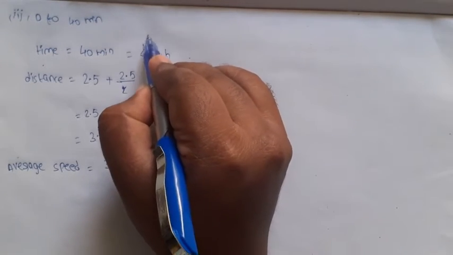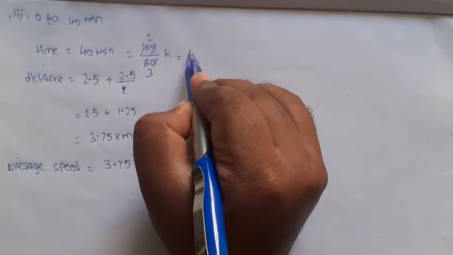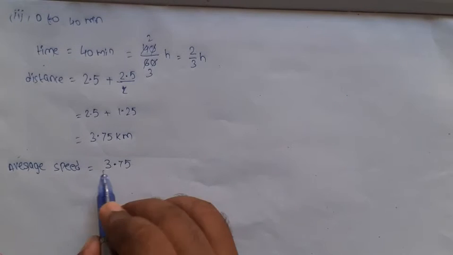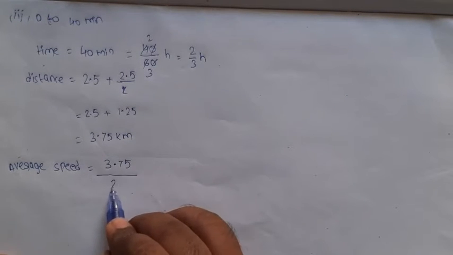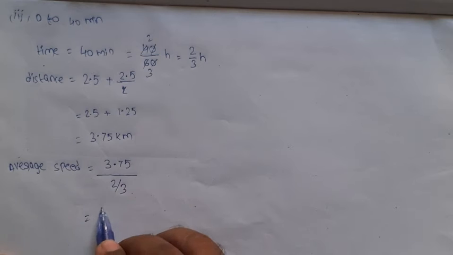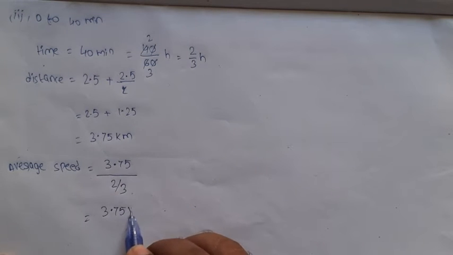So how many times gets cancelled? 2 by 3, so 2 by 3 hour. 3.75 by 2 by 3, so its value is 3.75 into 3 by 2, which is 5.625 kilometer per hour. So the average speed is 5.625 kilometer per hour.